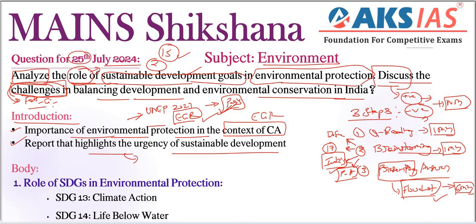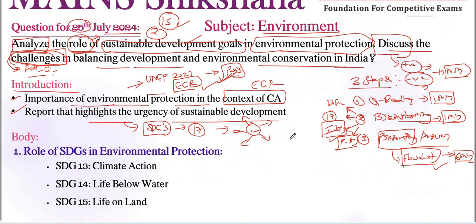So other than that, we can include some important sustainable development goals here. Overall, we have 17. No need to write all 17. Just mention some important ones related to environmental protection as a flowchart, right? Okay. So next, coming to our body part.